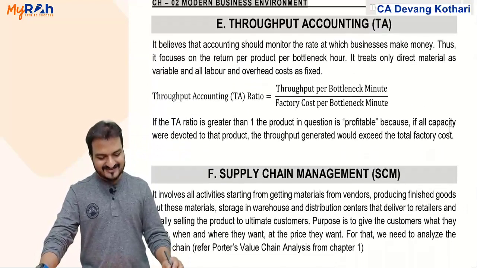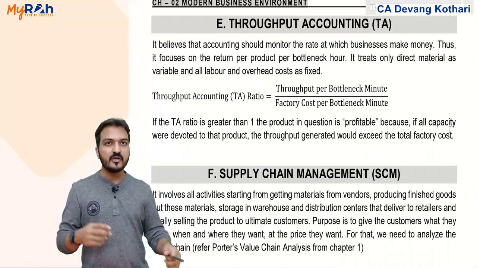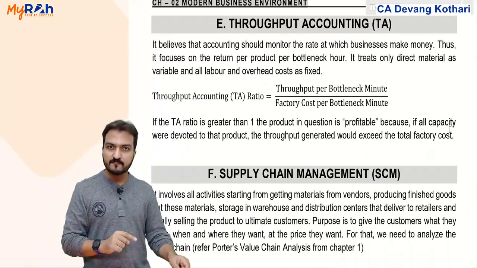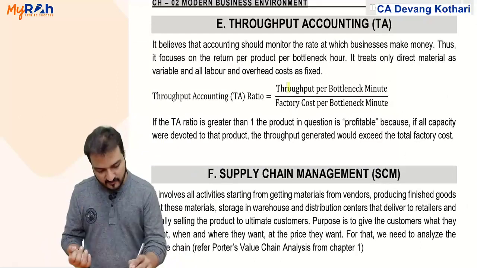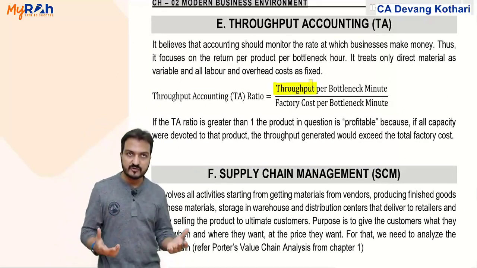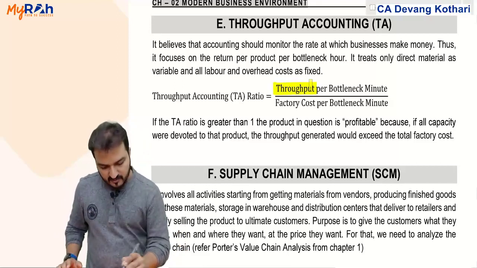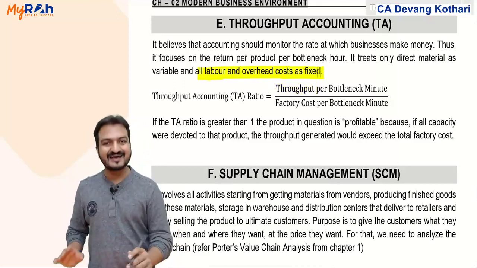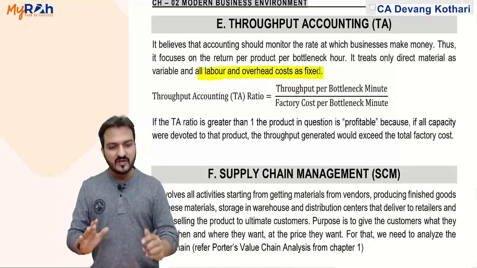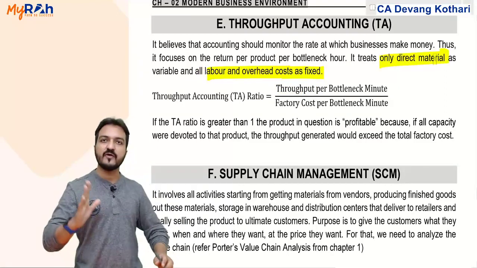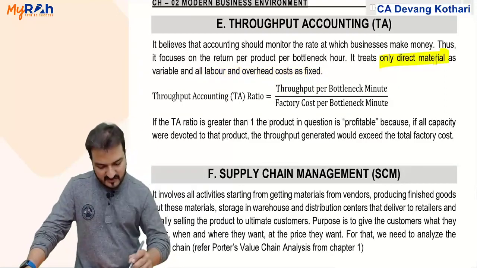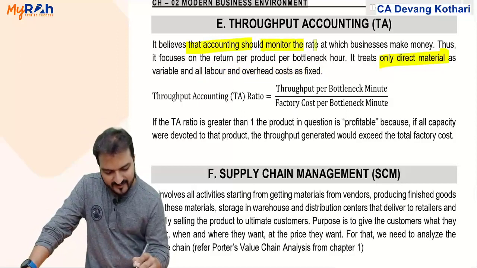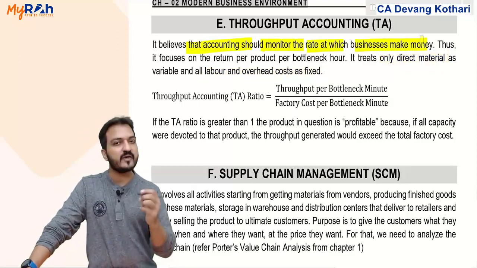Throughput accounting is a kind of continuation of the same. So even in throughput accounting, the word throughput means contribution. Even over here, labor and overhead costs are considered as fixed. Only materials is taken as variable cost. It believes that accounting should monitor the rate at which the business makes money.